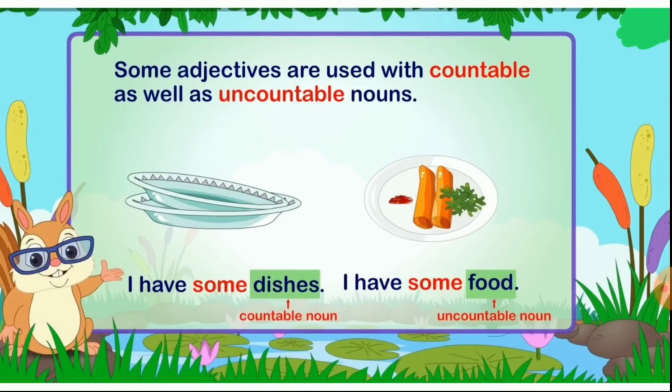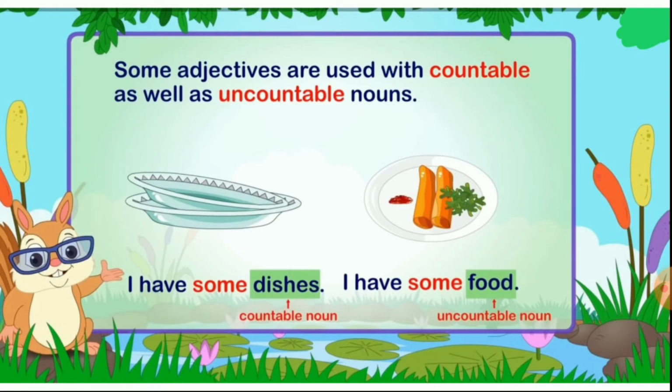So what will I say? I have some dishes. I am not aware of the exact number of dishes. So at that time, I will use the word some. When we use the word some with dishes, as dishes is a countable noun, that word some will be termed as adjective of number. That will not be termed as adjective of quantity here. It will be termed as adjective of number. Why? Because it is used with a countable noun.